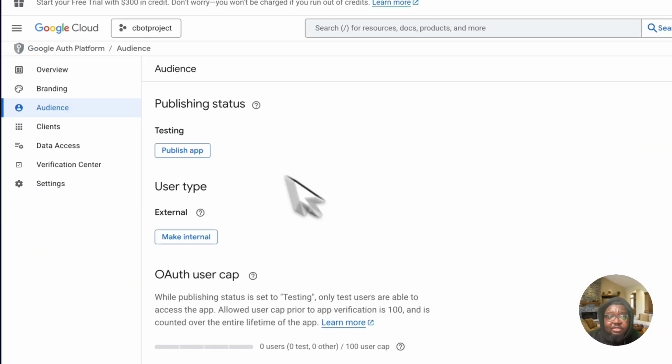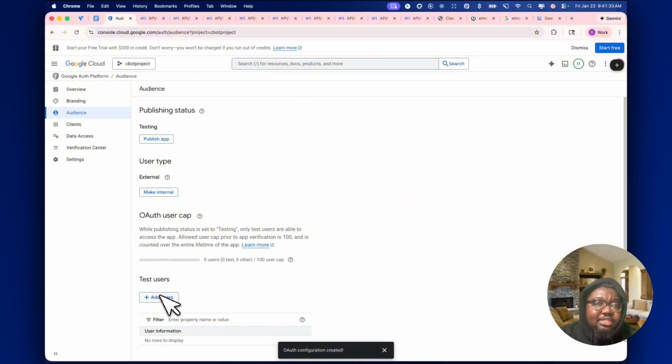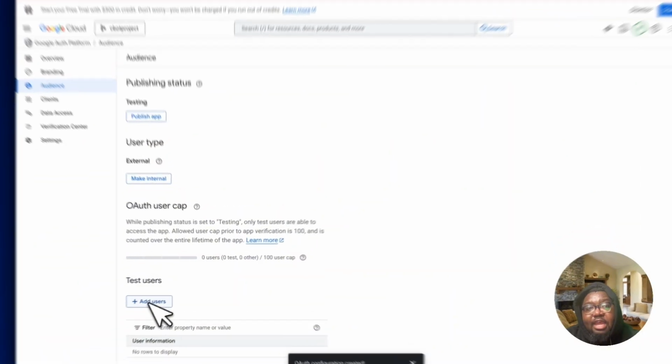The next most important thing you want to do is come to test users. So test users is the most important thing. This OAuth credentials that we just created is in test mode. It's not in production. In order to put it into production, you're going to have to click publish. But we're going to have to add our test user.